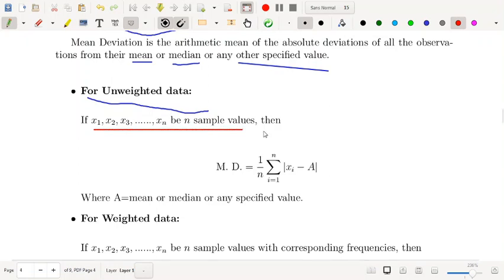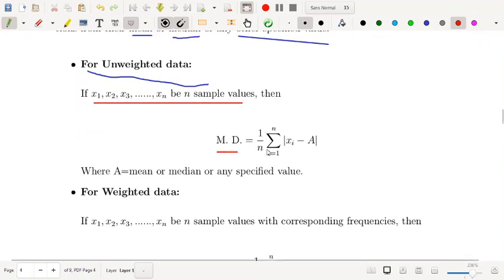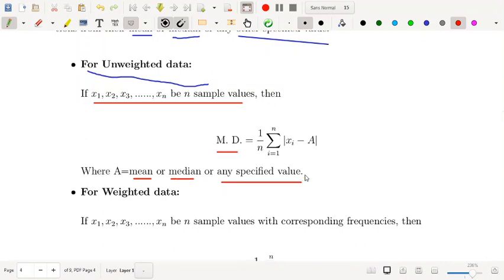In that case, the mean deviation is simply the summation of the modulus of (xi minus A), divided by n, where capital A is the mean or median or any other specified value, that will be specified in your problem or example.